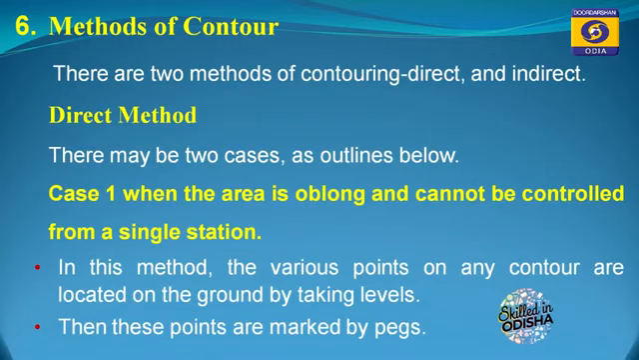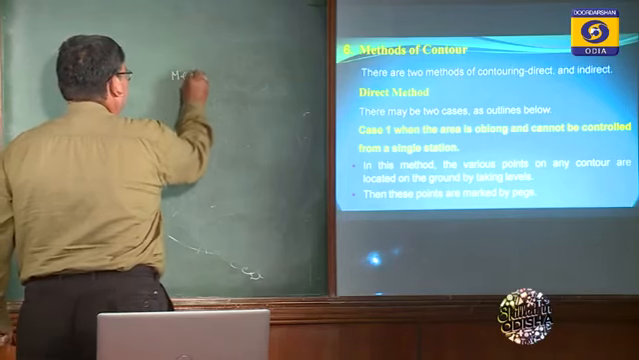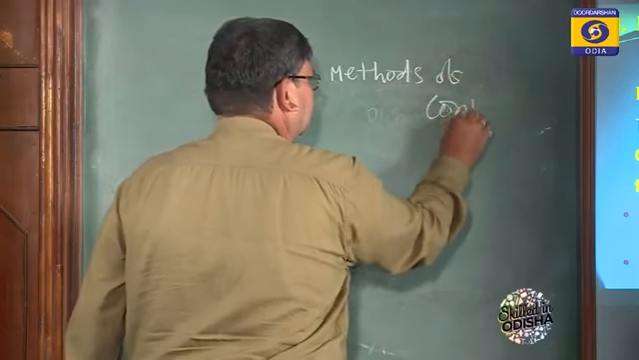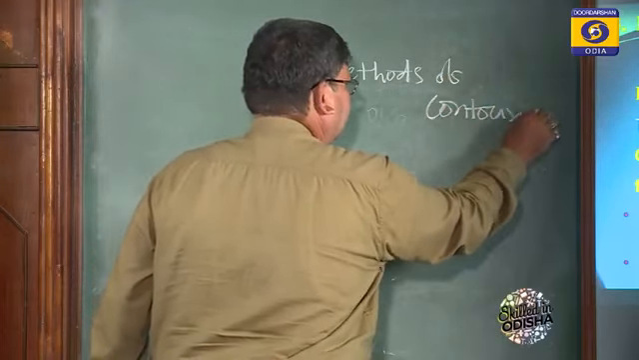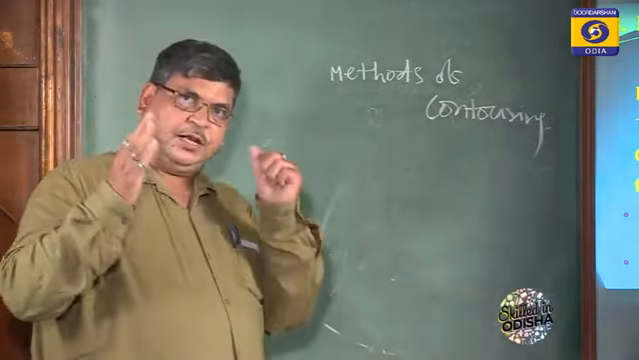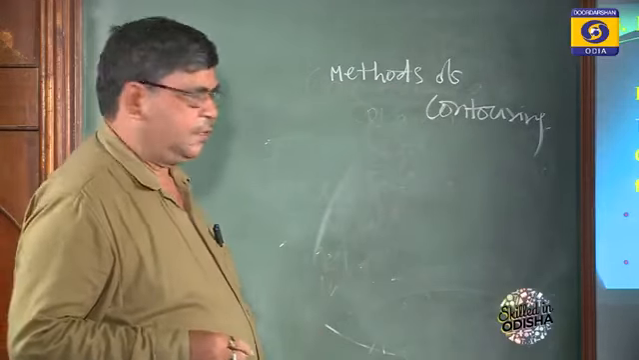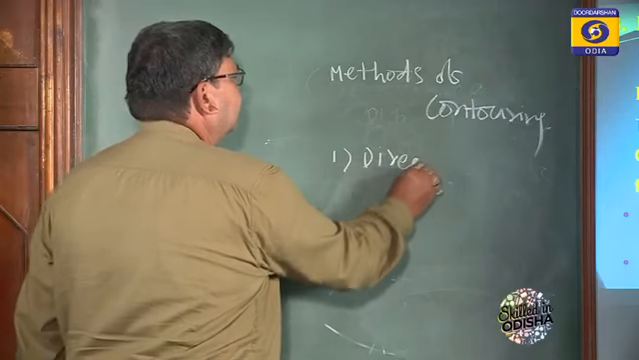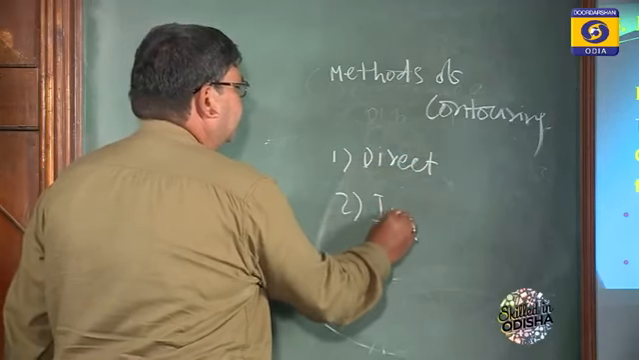Then comes a very important aspect. How can you draw the contour lines? How can you find out the contour lines? That is methods of contouring. So I can say better method of contouring. How can I get the contour lines of a particular area we are interested to survey actually? So there are two methods basically. One is direct method, another is indirect method.